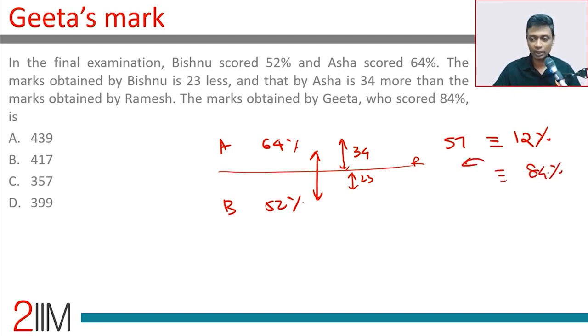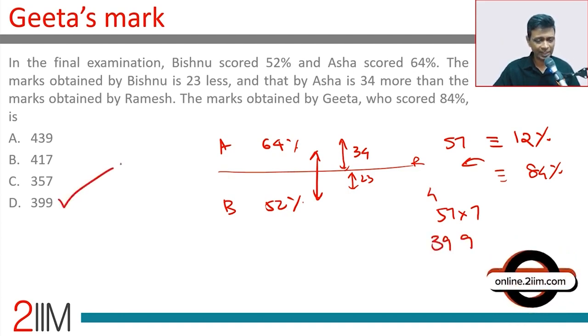That's it. 12 into 7 is 84. We just have to do 57 into 7. 7 7s are 49, 9 carry 4. 35 plus 4, 39. 399. Ratios and thinking about structuring it differently makes life a breeze.